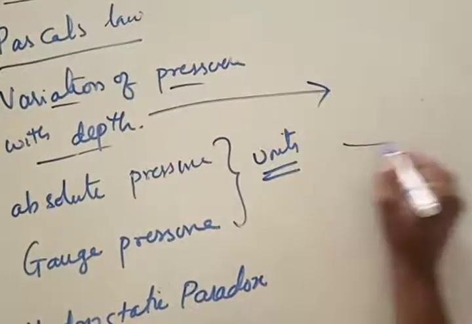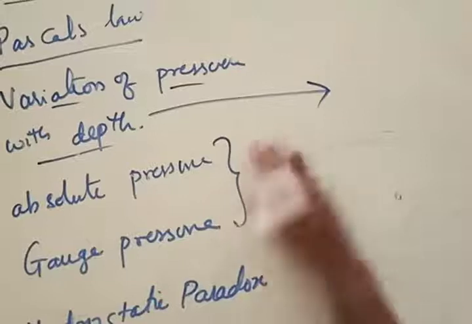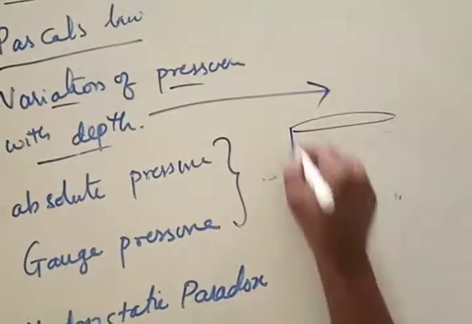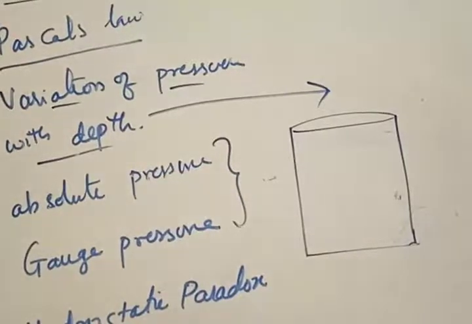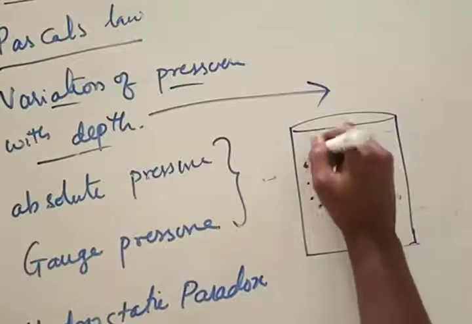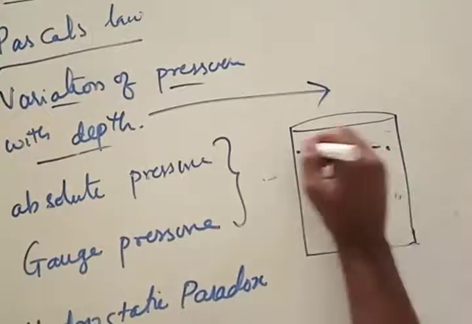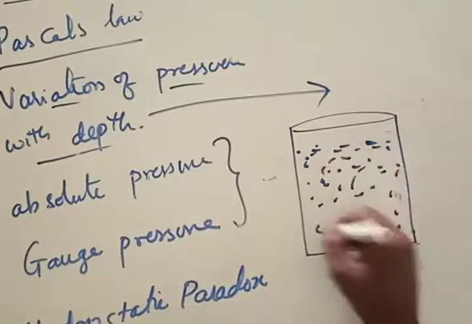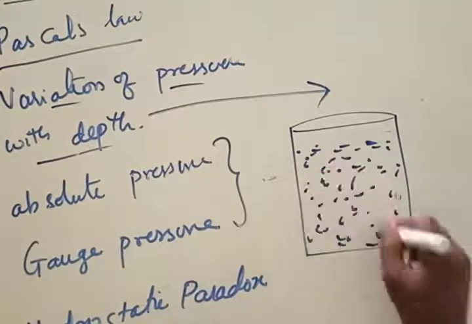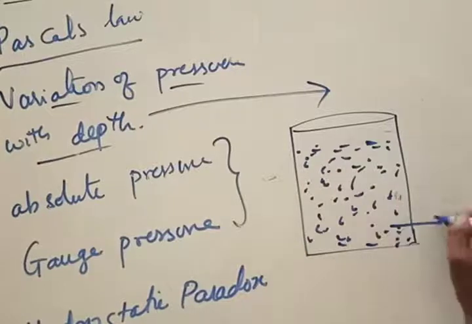Now listen this. How to derive a mathematical expression for this variation of pressure? Consider a beaker or a jar which is filled up with water up to a certain level, or completely filled up also, you can take this. Now first and foremost, listen. Water is the most easily found element. Accordingly, we are using this water.